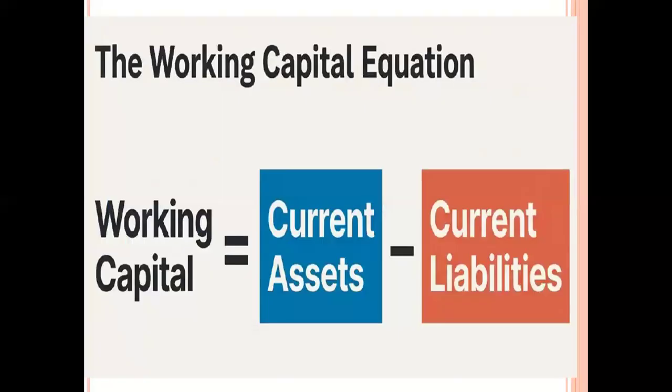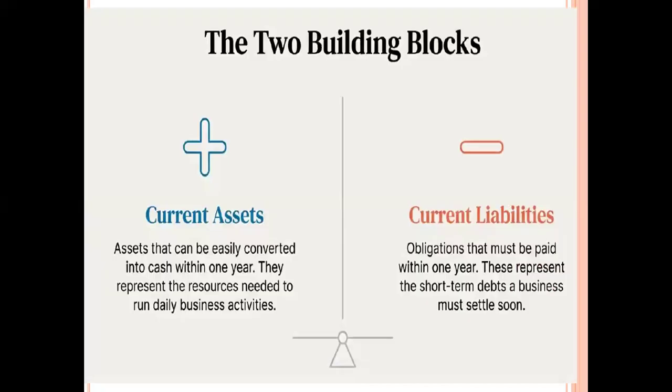Generally, working capital is classified into two categories: one is gross working capital and the other is net working capital. Gross working capital is the amount invested in the various current assets, whereas net working capital means the difference between current assets and current liabilities. So working capital consists of two important elements, namely current assets and current liabilities. What is a current asset?